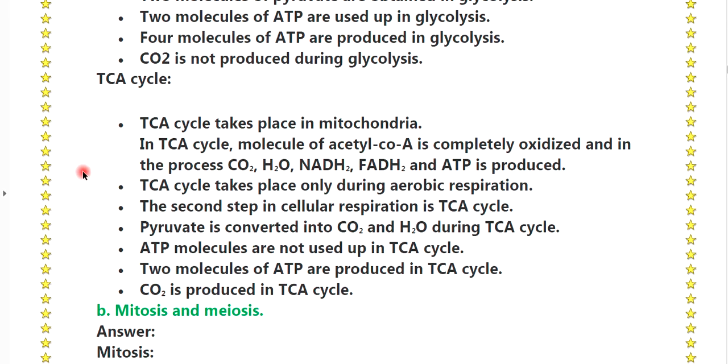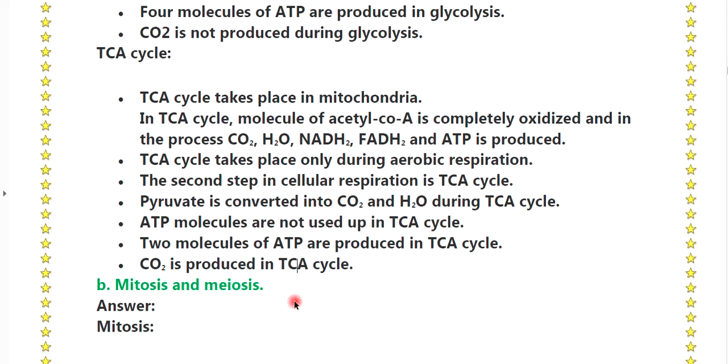TCA cycle. In that, the TCA cycle takes place in the mitochondria. In the TCA cycle, molecules of acetyl-CoA are completely oxidized and in the process CO2, H2, NADH2, FADH2 and ATP are produced. The TCA cycle takes place only during aerobic respiration. The second step in cellular respiration is the TCA cycle. Pyruvate is converted into CO2 and H2 during the TCA cycle. ATP molecules are not used up in the TCA cycle. Two molecules of ATP are produced in the TCA cycle. CO2 is produced in the TCA cycle.